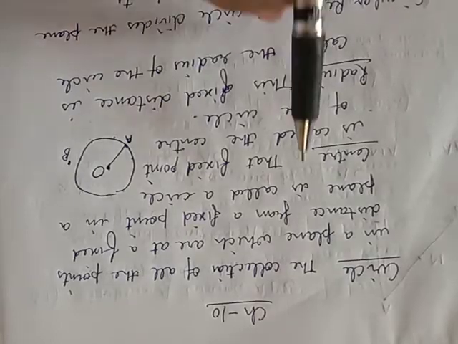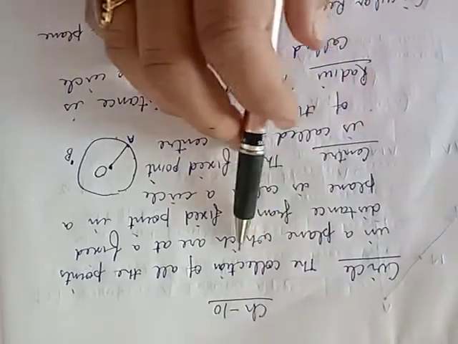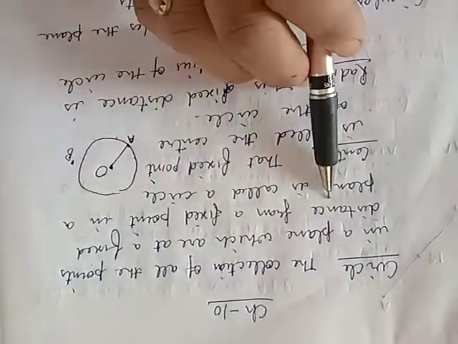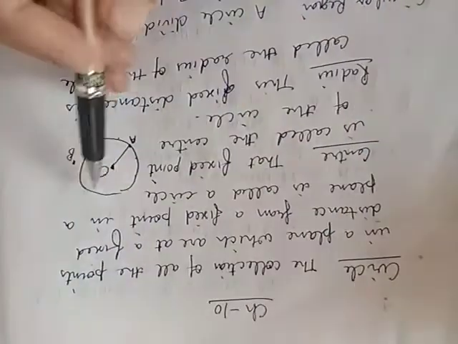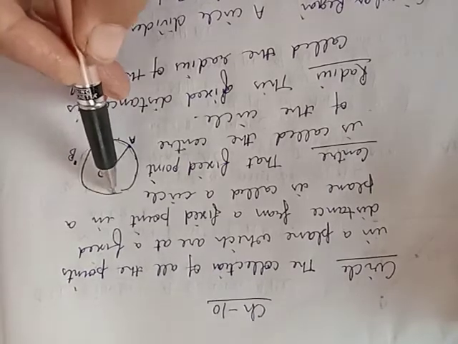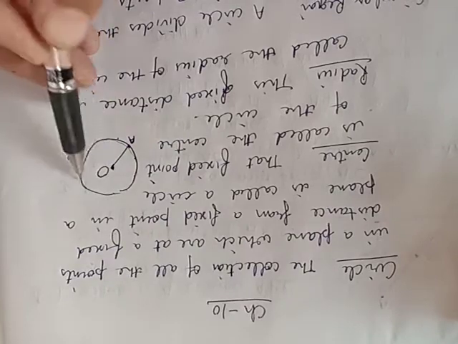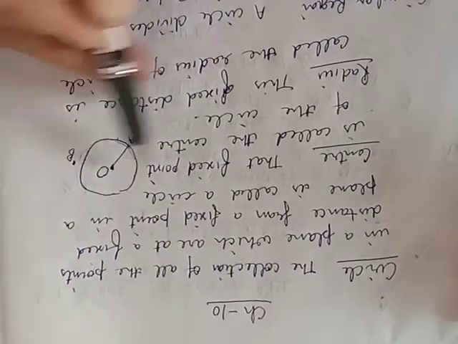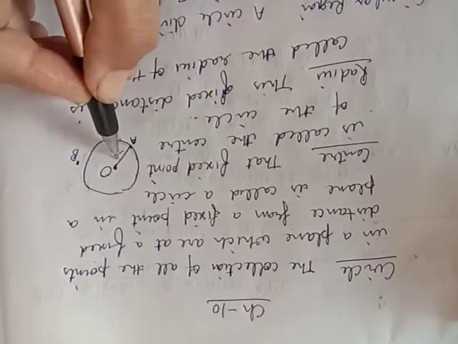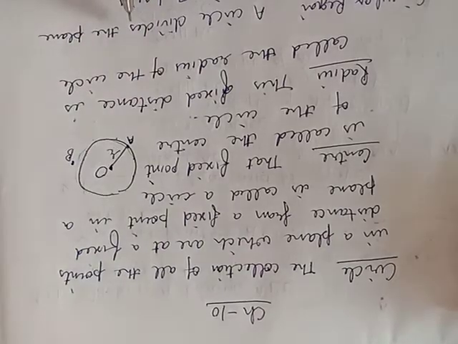Let us do the basics of this chapter 10, circles. First is the definition of a circle: the collection of all the points in a plane which are at a fixed distance from a fixed point in the plane is called a circle. This fixed point is called the center of the circle, and this fixed distance is called the radius of the circle. OA is the radius and O is the center of the circle.